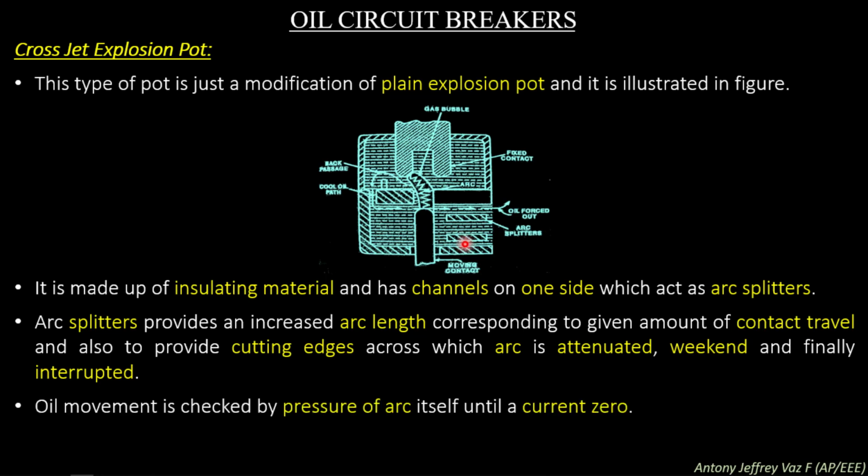Oil movement is checked by the pressure of the arc itself until a current zero position. So when an arc occurs, a high degree of carbonization will occur in the oil. To remove this carbonized oil, an oil vent is present so that the fresh oil can move into the pressure chamber or pot.